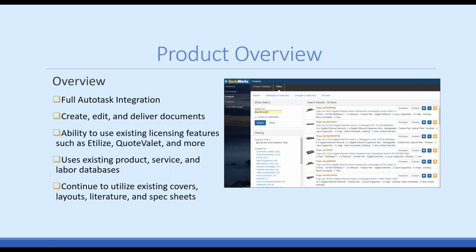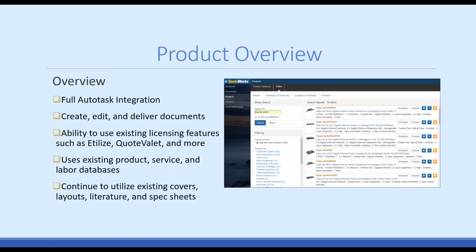It does use your existing licensing features such as Utilize, Quote Valet, and anything else that you might have added. So you will be able to take advantage of any add-ons that you've already included in your QuoteWerks installation. We will also use your existing product, services, and labor databases. So if you've set up your own databases in QuoteWerks, you'll have access to those in QuoteWerks Web. If you're using the Autotask product, service, and labor databases, those will also be accessible in QuoteWerks Web as well.